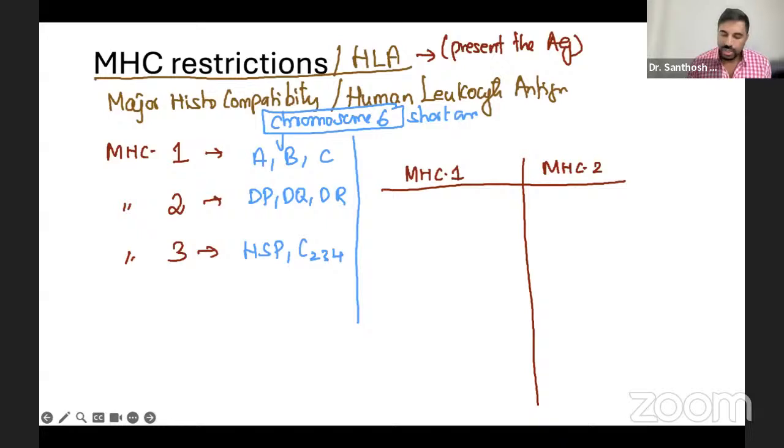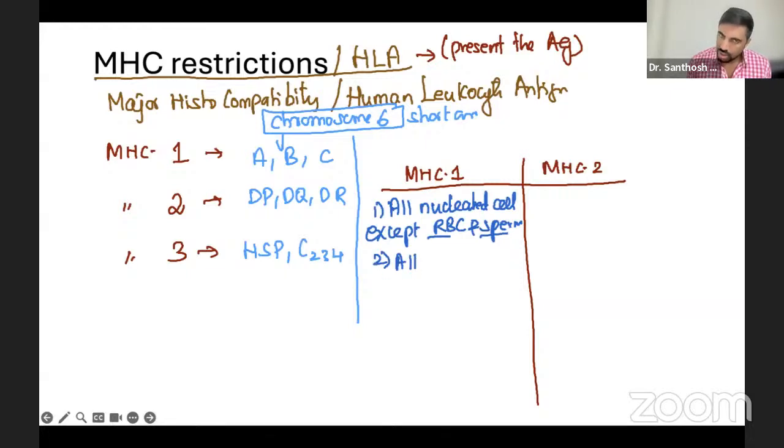Now MHC 1 is present in all nucleated cells, except, that's a question, RBC and sperm. We don't have it in these two. It's not present in RBC, and it's present in all APC cells, antigen presenting cells. And also it's present in platelets. Platelet is non-nucleated, but it's present there also.